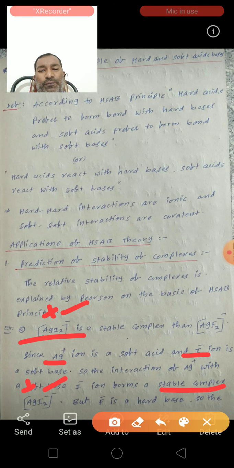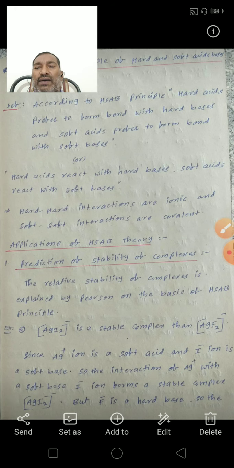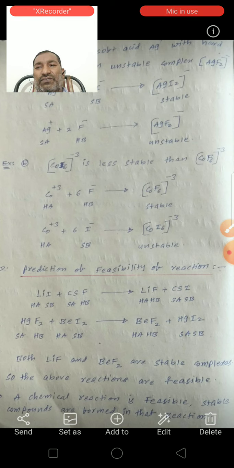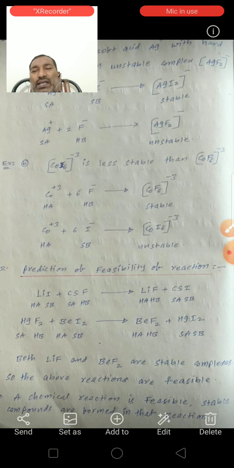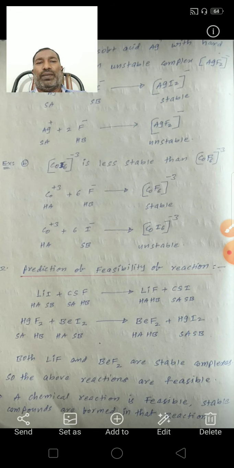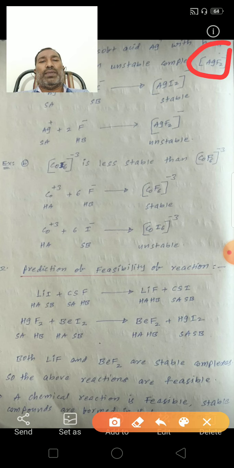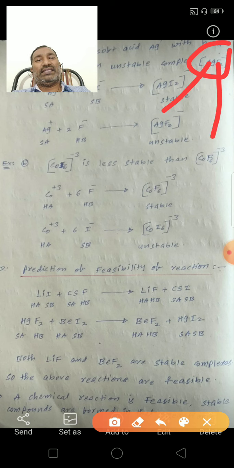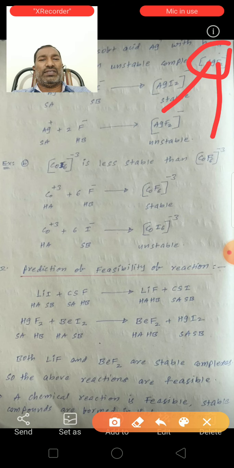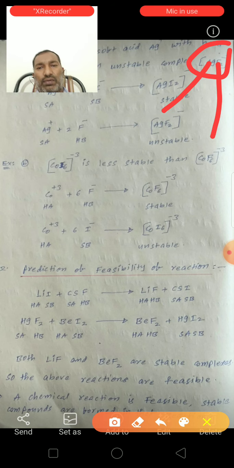But here Ag+ is a soft acid, F- is a hard base. So the interaction of the soft acid Ag+ with the hard base F- forms an unstable complex, AgF2-. AgF2- is an unstable complex because here the Ag+ ion is a soft acid and the F- ion is a hard base. So a soft acid cannot react with a hard base, so it is an unstable complex.